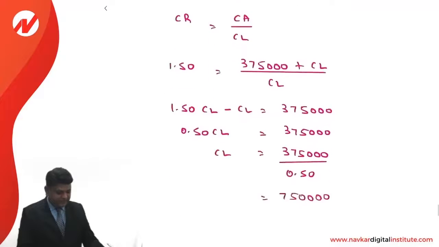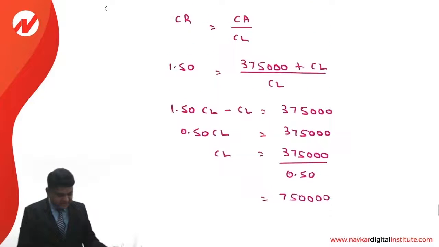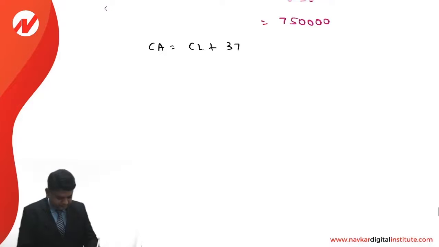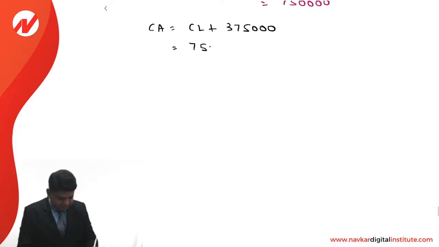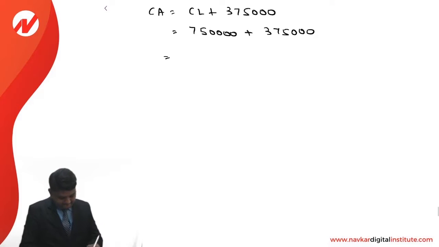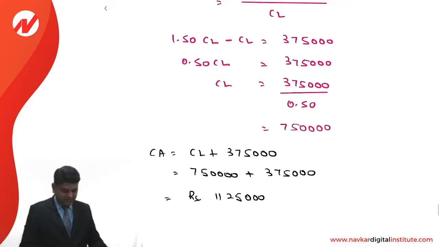Once we have the current liability, based on that we can compute easily the current assets. Current assets is equal to current liability plus 3,75,000. 7,50,000 plus 3,75,000. It is 11,25,000. This is the way the current assets is calculated.